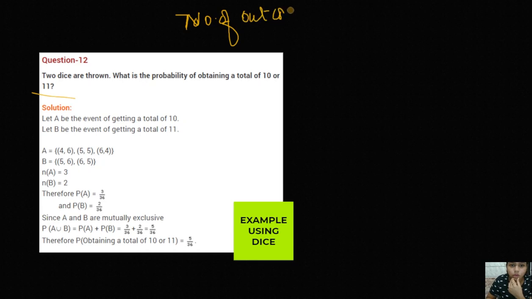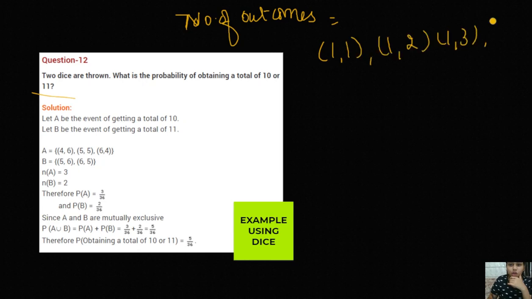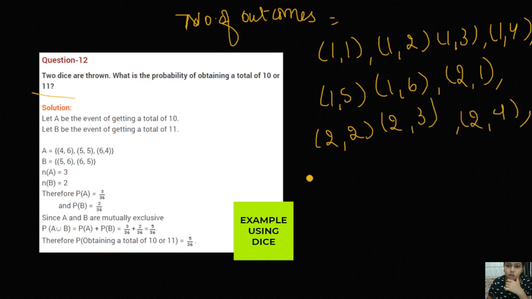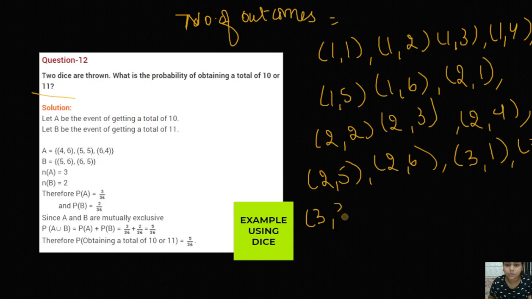How we will get the outcomes: it can be 1 comma 1, it can be 1 comma 2, 1 comma 3, 1 comma 4, 1 comma 5, 1 comma 6, 2 comma 1, 2 comma 2, 2 comma 3, 2 comma 4, 2 comma 5, 2 comma 6. Similarly we are going to do this till 6, right? These can be the possible outcomes when we throw the 2 dice.